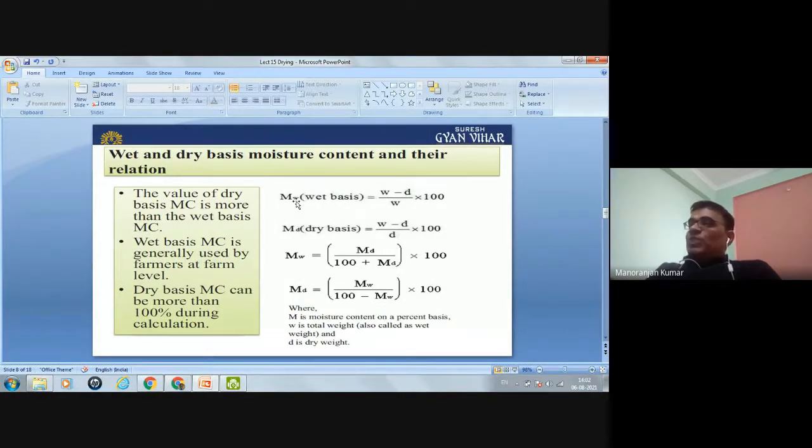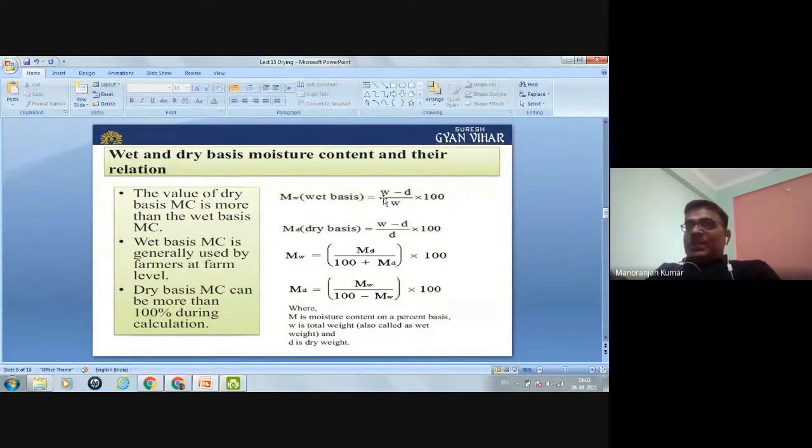Here the moisture content by wet basis you can calculate by this equation, (W minus D) by W into 100, where W is the total weight of the grain. Okay, total weight of the grain. So in that grain, some solid particles will be there as well as some water will be there.